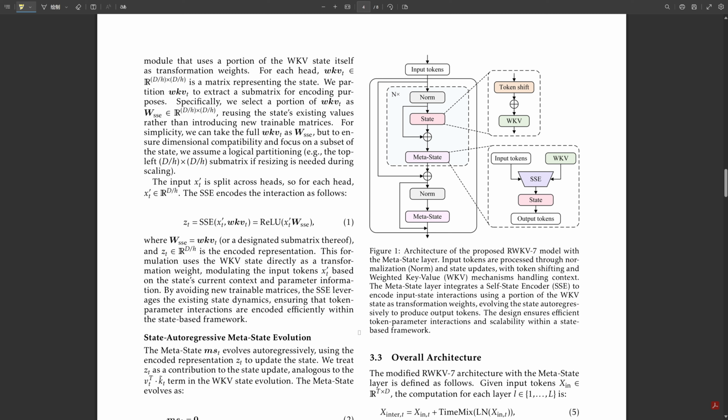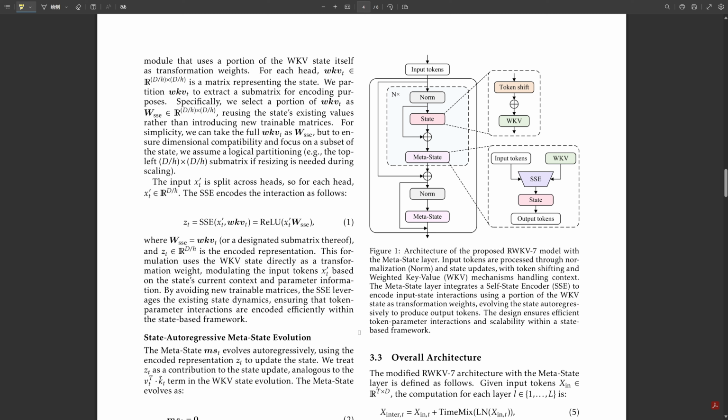Now, Metastate takes that concept, interaction between tokens and parameters, but does it in a totally different, RWKV-friendly way. How so? Different how? Well, TokenFormer uses cross-attention, right? Which means softmax calculations, which RWKV is designed to avoid because they're computationally heavy. Oh, okay. So Metastate needs a non-attention way to get that interaction. Exactly. They achieve it within the state-based logic of RWKV. No softmax needed. Clever. So same goal as TokenFormer, different path. How does this Metastate layer actually do it then?